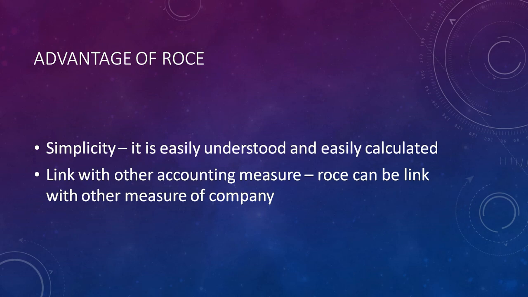You will see the formula is very simple, and you will get all the numbers through the balance sheet and the profit and loss account. The second advantage of ROCE is that it is linked with other accounting measures. It means that ROCE can be linked with other measures of the company.